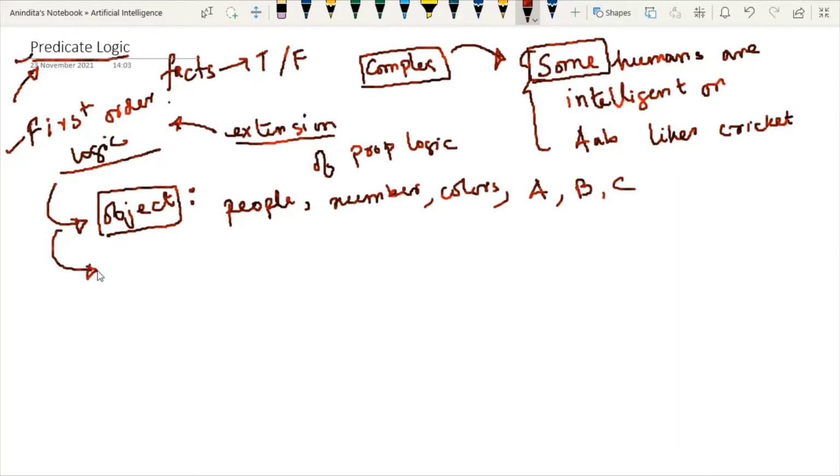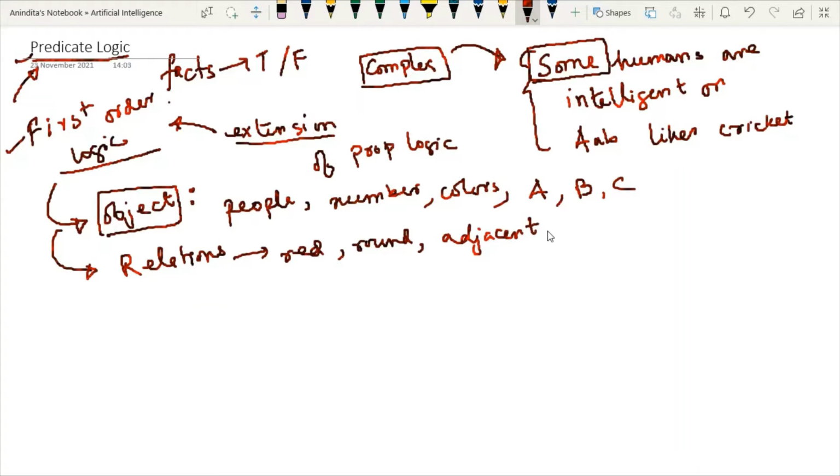Now we have the second component, that is relations. In case of relation, we have two kinds: either we can represent a unary relation or an n-ary relation. Unary relation means, when I am talking about some color, something is red in color, something is round in shape, or some component is adjacent to another component.